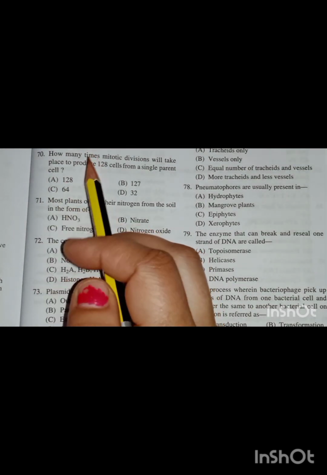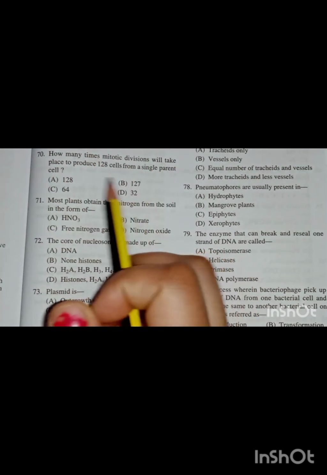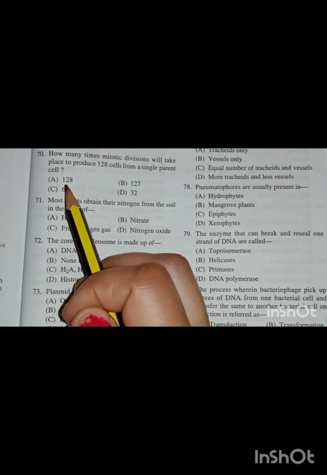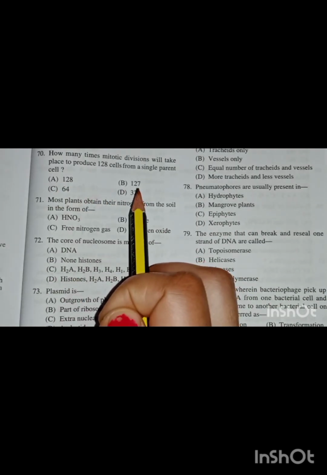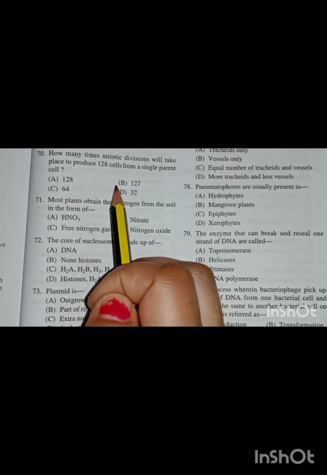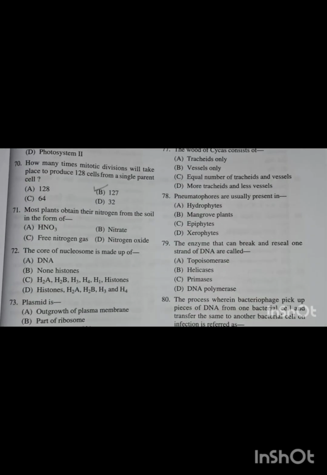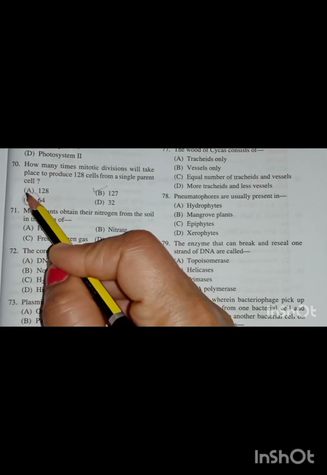Then next question is the how many times mitotic division will take place to produce 128 cells from a single parent cell. The options are 128, 127, 64 and 32, and the correct answer is the option number B, 127. The correct answer is the option number C, 64.